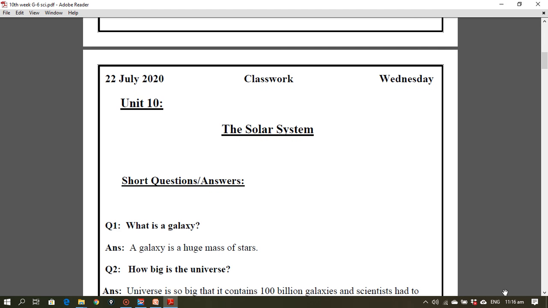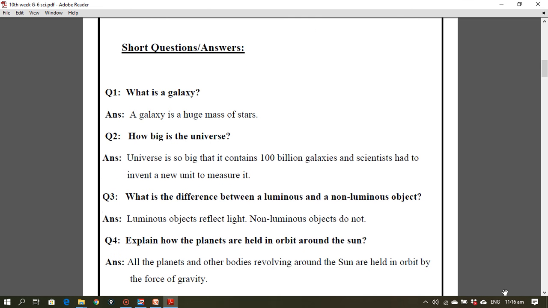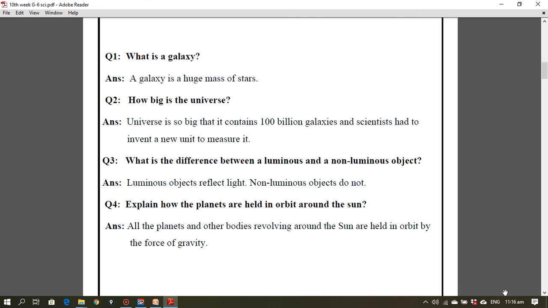For the next topic, you again write date, class work day, unit number and unit name. Short question answers. Question number 1, what is a galaxy? A galaxy is a huge mass of stars.